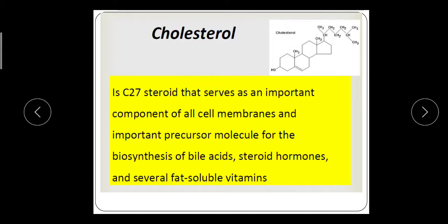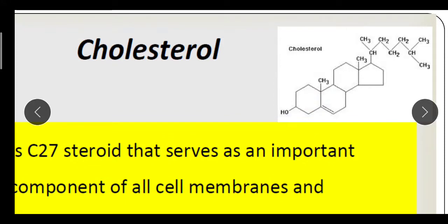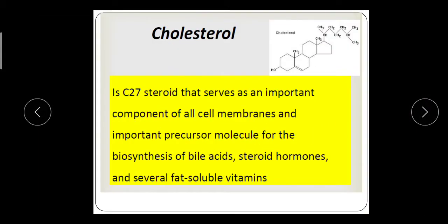So cholesterol is the lipid which has this structure. It consists of the steroidal nucleus and the carbon chain. Totally it consists of 27 carbons.